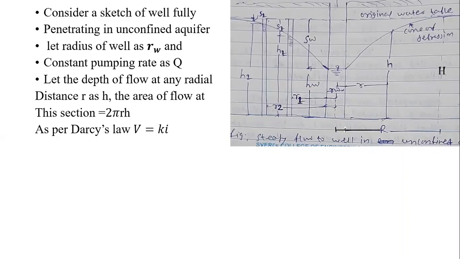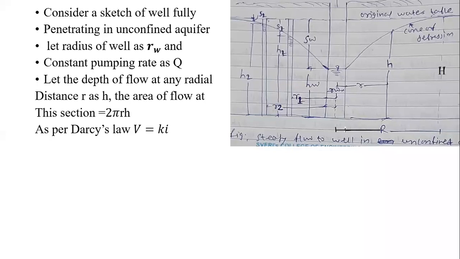Now we know that discharge Q is equal to area into velocity. Going forward, if you consider I, that is the hydraulic gradient, I is nothing but the hydraulic slope, we can say. In mathematical language, y by x is a slope, or dy by dx, isn't it?